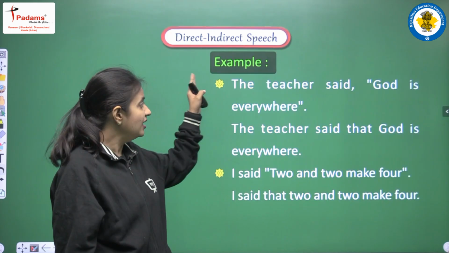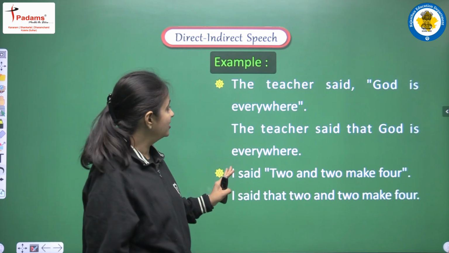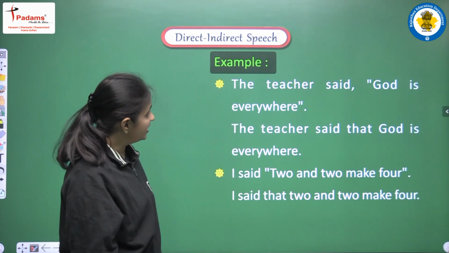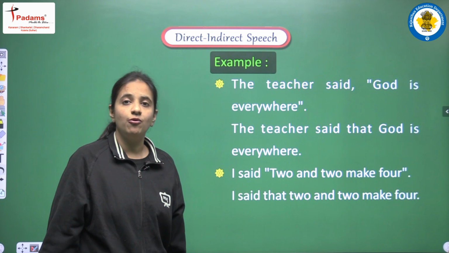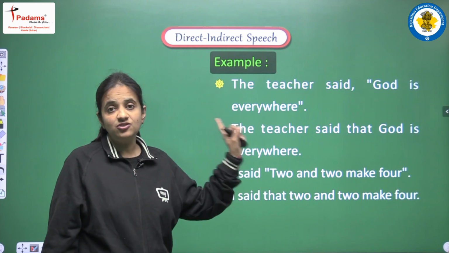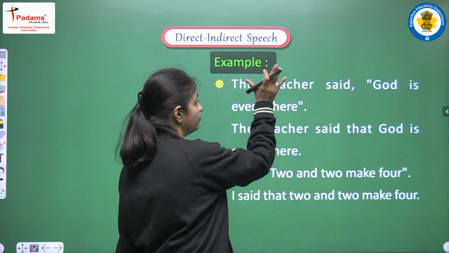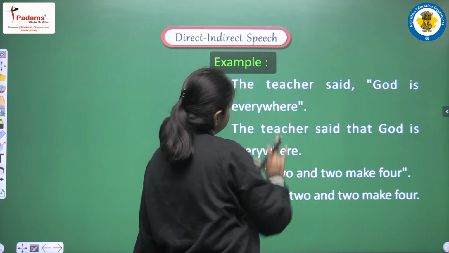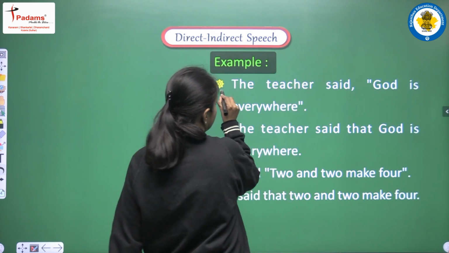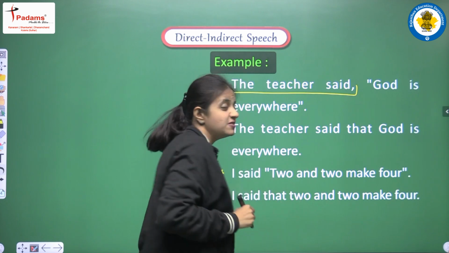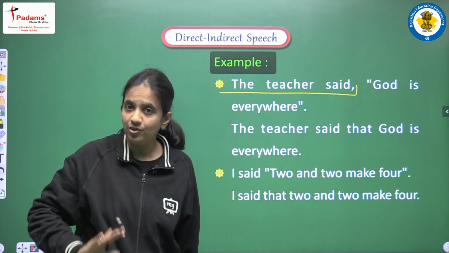Okay, let's see the example that we are having here. The first sentence is, the teacher said, God is everywhere. So observe the sentence very carefully, students. First of all, this is direct speech, and this part, the teacher said, is known as the reporting verb.